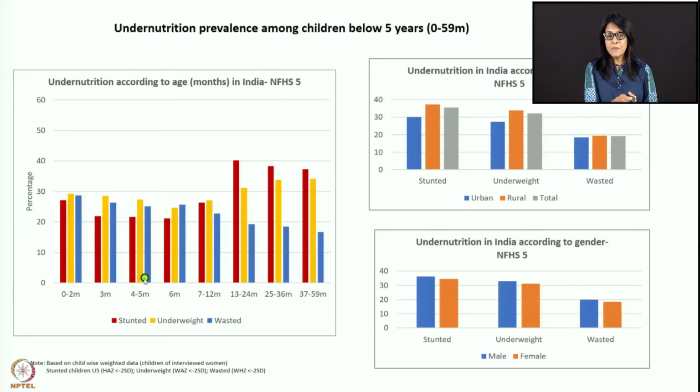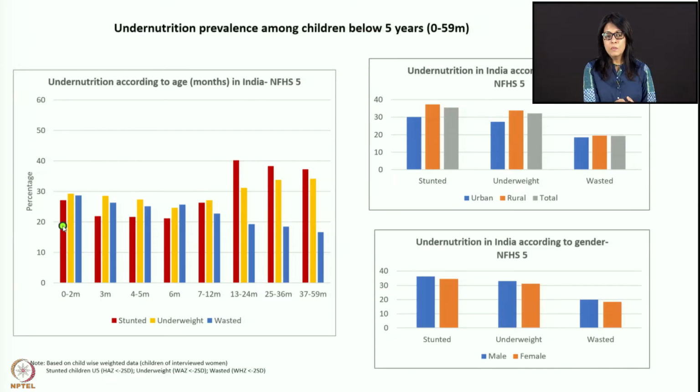Age-wise, in the sense that whatever data NFHS 5 had, we have distributed among the different age groups. Here you have months: 0 to 2 months, 3 months, 4 to 5 months of baby, 6 months. Here you have a percentage on the y-axis. We have taken three indicators. Blue is your wasting, the yellow bar is your underweight, and the red one is your stunting.